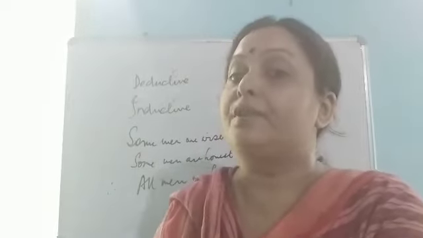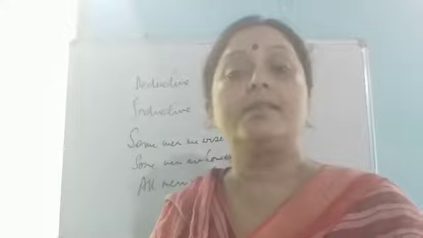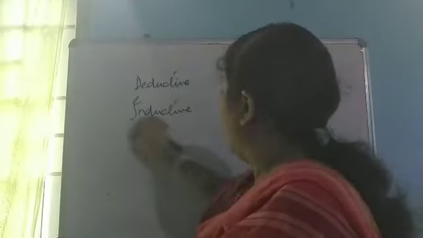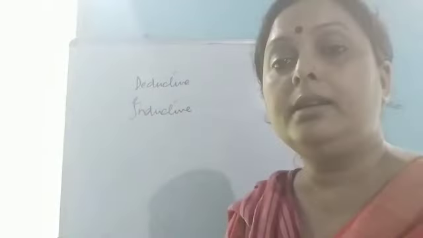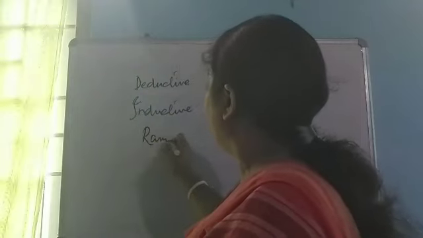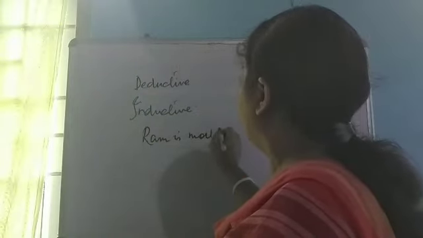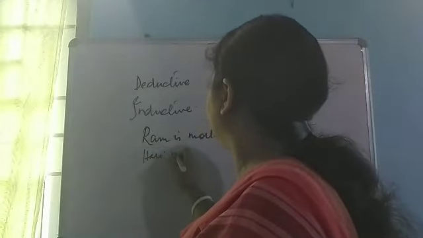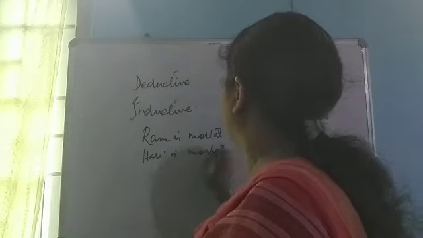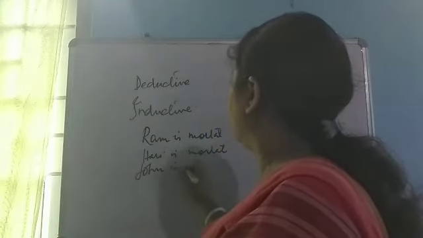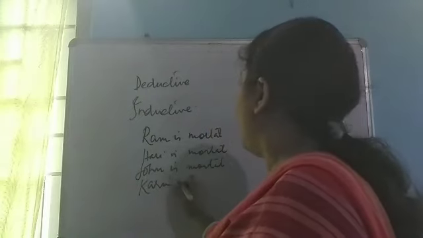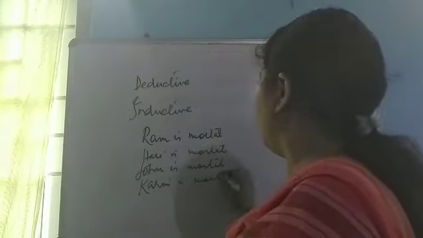But in case of inductive reasoning, let us take one example. Inductive reasoning seems to be like this. See the example. I am writing some names.